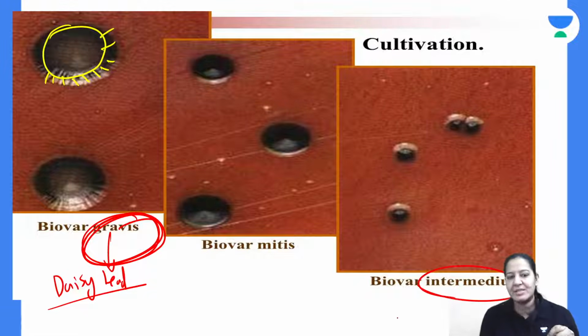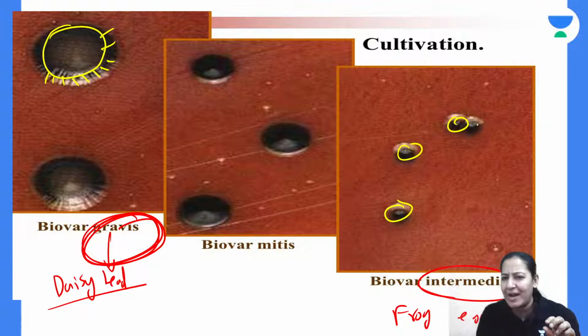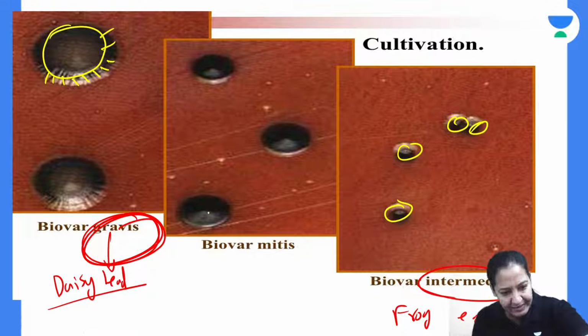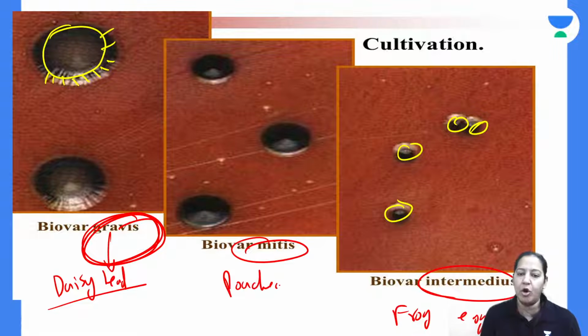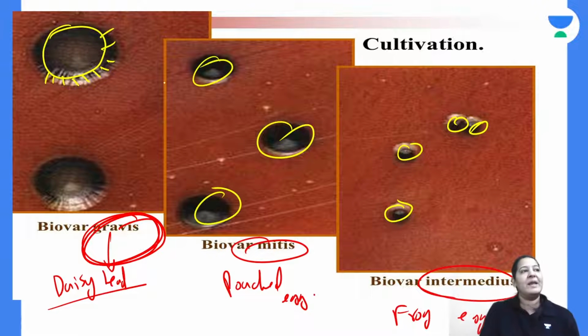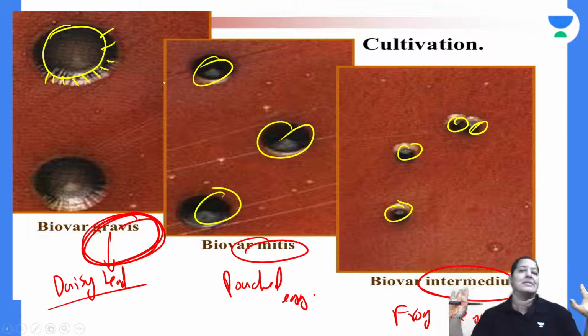In intermedius, it is known as frog egg. Have you seen a frog egg? The colonies are looking like a frog egg, very small egg. Frog egg appearance colony, right? And in mitis, the third one, the colonies look like poached egg. Please appreciate the colonies are like poached egg. So please learn these 3 things. It is important for the university exam and MCQ also.